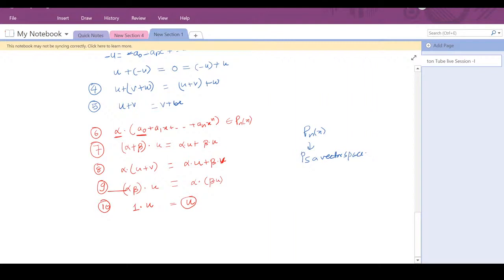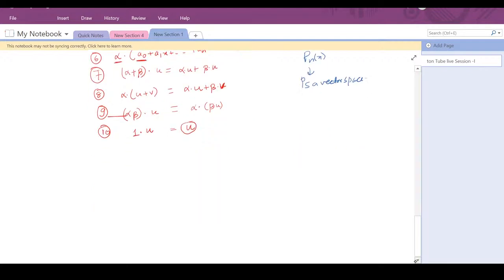Now I want you to create an example of a set which is not a vector space. Just think, I am giving you 2 minutes. Let me write down what I am asking. I already told you what Pn of x is, and I told you this is a vector space.